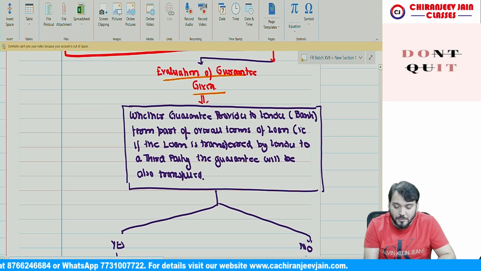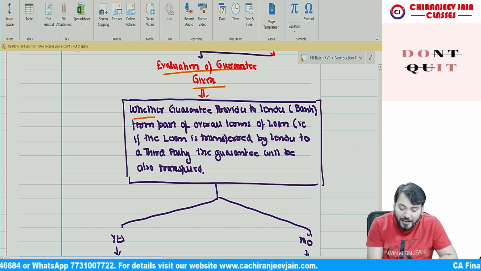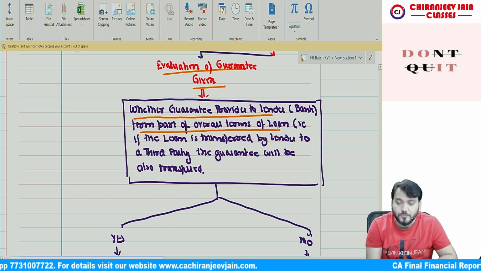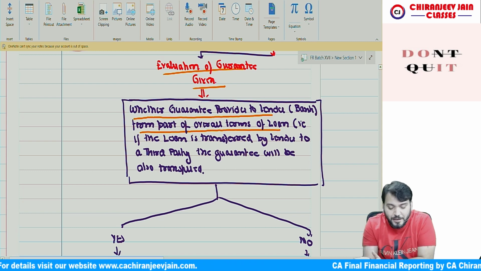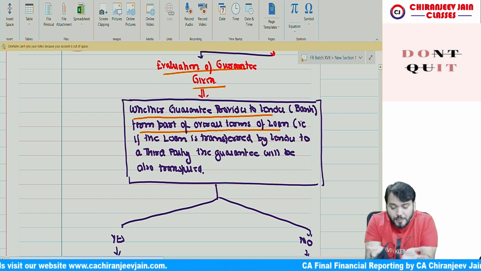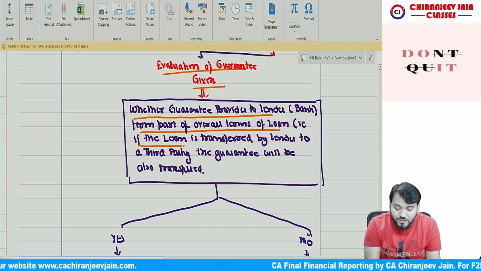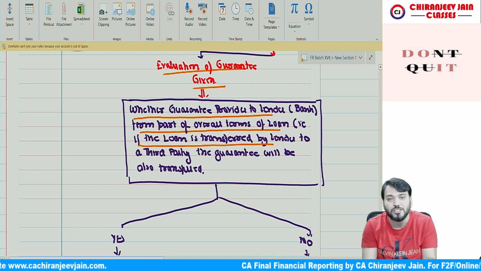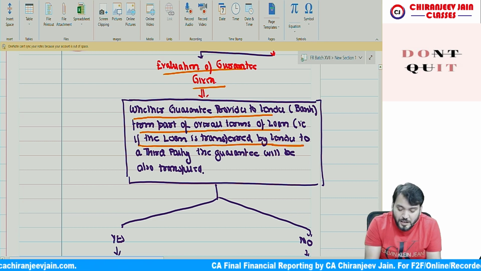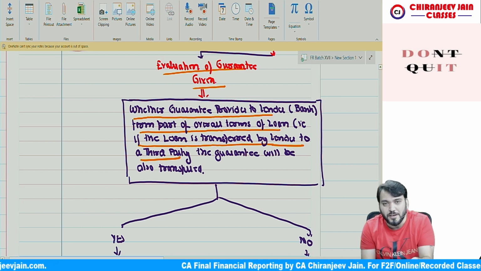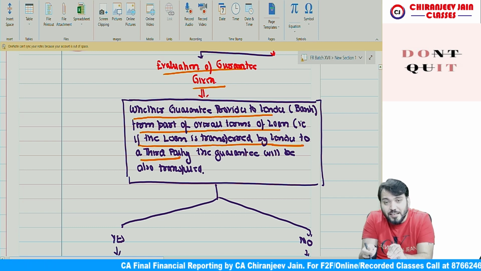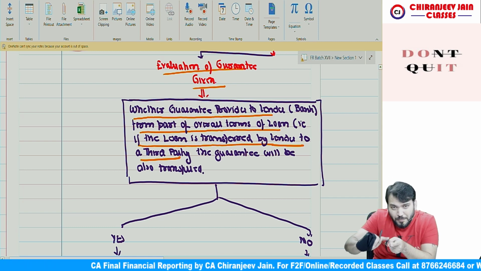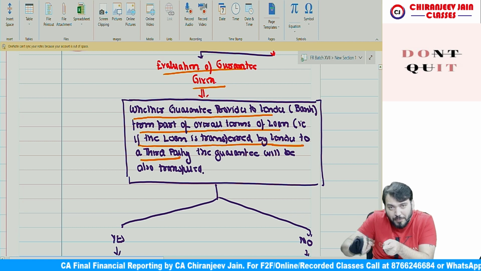Whenever guarantee provided to the lender, means bank, forms part of overall terms of the loan, that is, if the loan is transferred by the lender bank to a third party. So it might be that a financial asset is transferred by bank to a third party.